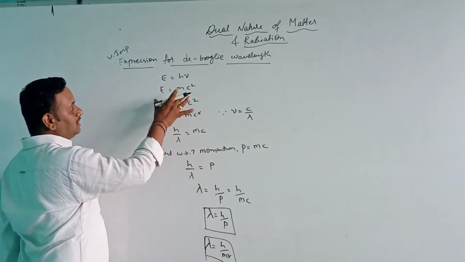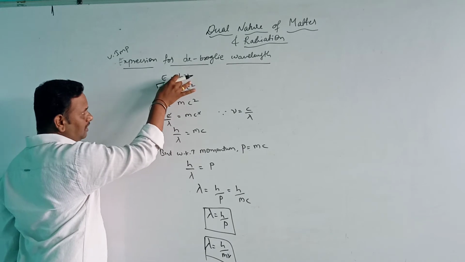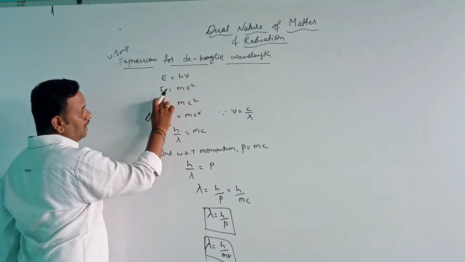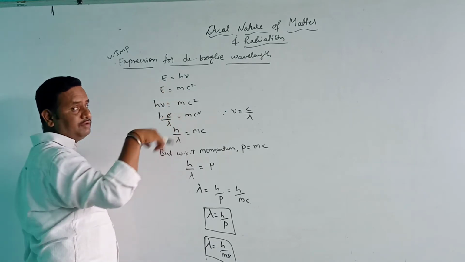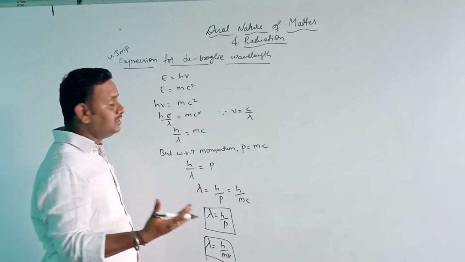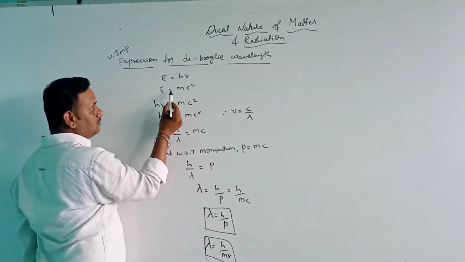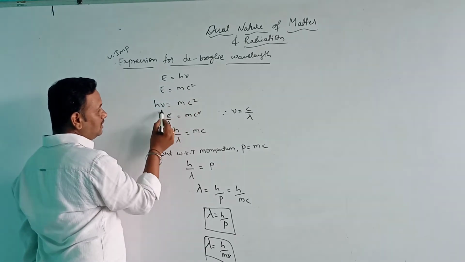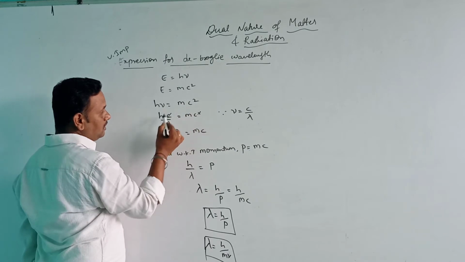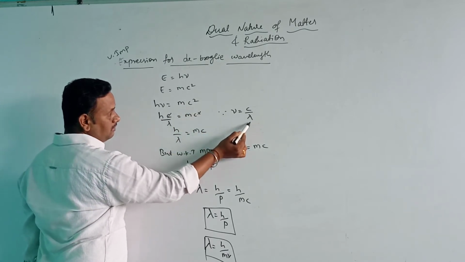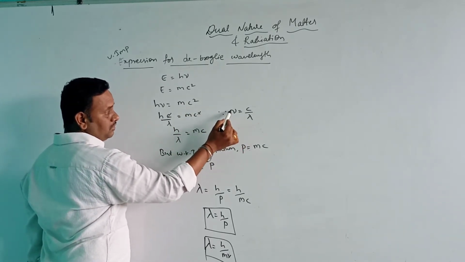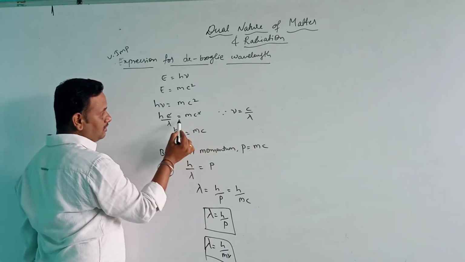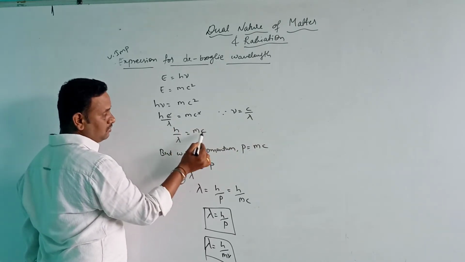Once again I am repeating. The energy of a photon can be written as E is equal to h nu, and considering the photon as a particle, its energy is E is equal to mc square. Comparing these two, h nu is equal to mc square. We know nu is equal to c by lambda, the relation between frequency and wavelength. Substituting, h c by lambda is equal to mc square, so h by lambda is equal to mc.